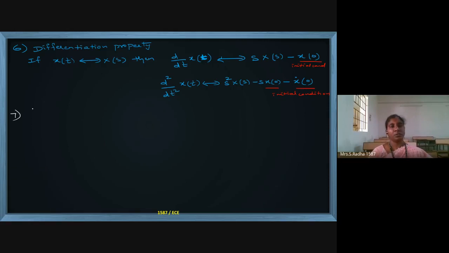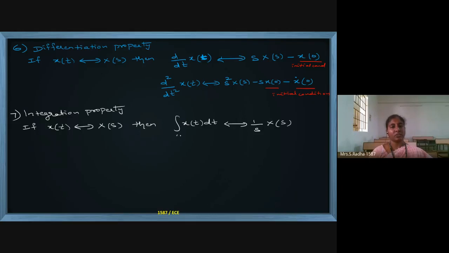For this session, the last property, I will close with the integration property. If x of t has x of s as the Laplace transform, then integration of x of t dt from 0 to infinity in the time domain becomes 1 by s x of s in the frequency domain. Integration in the time domain is 1 by s x of s in the frequency domain.